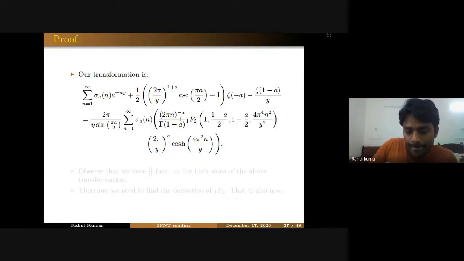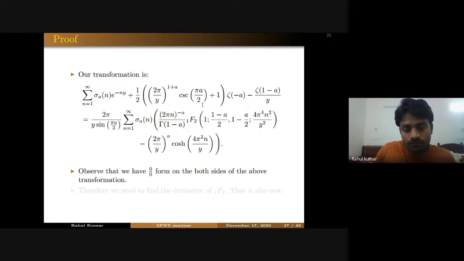But when you take a equal to 2m, these two quantities also become equal to each other. That means you have 0 in the numerator also, so you have a 0 by 0 form on the right hand side. But here you also have a 0 by 0 form because of zeta minus 2m and the sin pi a by 2, right? So that means we have to use L'Hopital's rule.